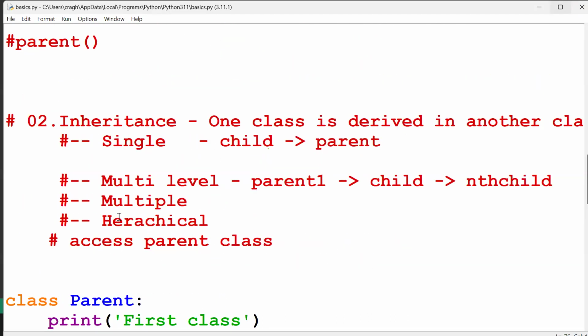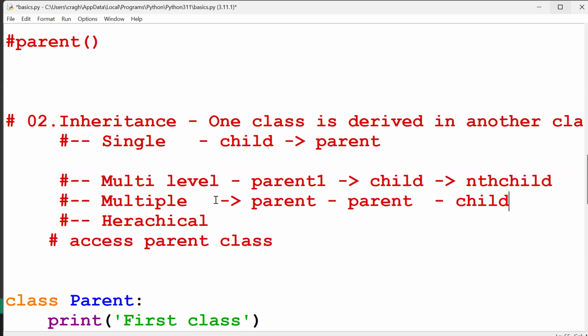Now, coming to multiple. Multiple means basically two parents and only one child actually. Both parent elements you can derive in a single class. See, multiple is a very important question.